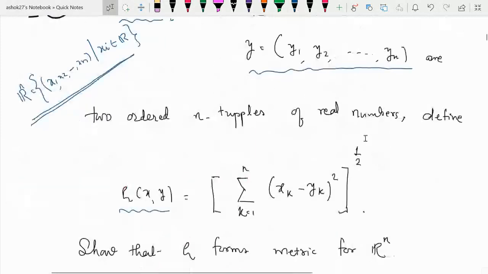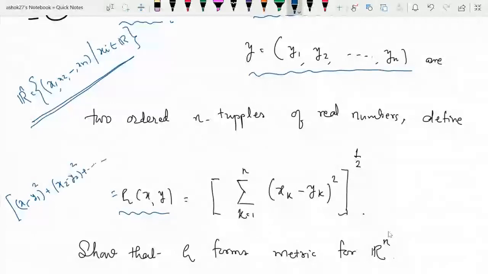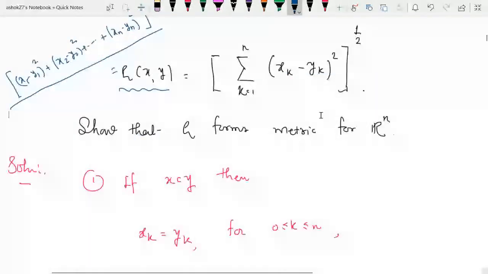You can write this term-wise. What is the first term? It will be (x1 minus y1) squared plus (x2 minus y2) squared plus up to plus (xn minus yn) squared, whole raised to half. So this is the value of this summation. So what is rho of x, y? It looks like the usual distance formula in R^n. So the question is to show that this rho forms a metric for R^n.